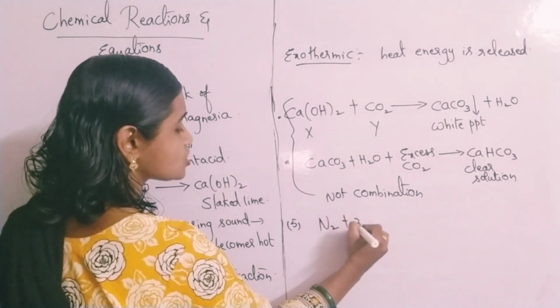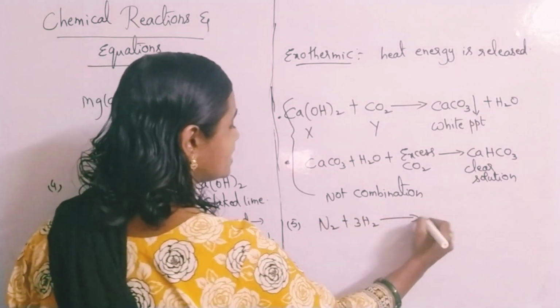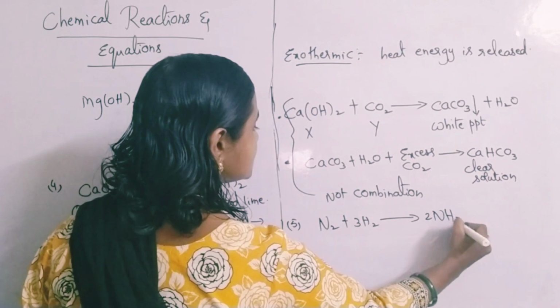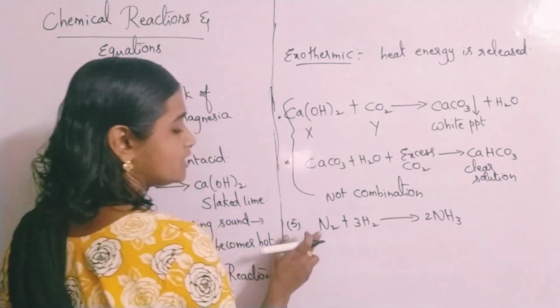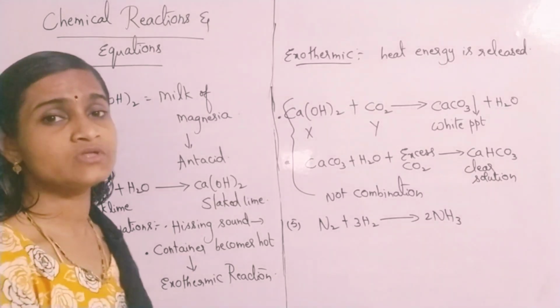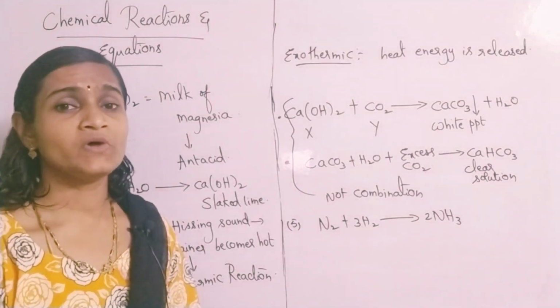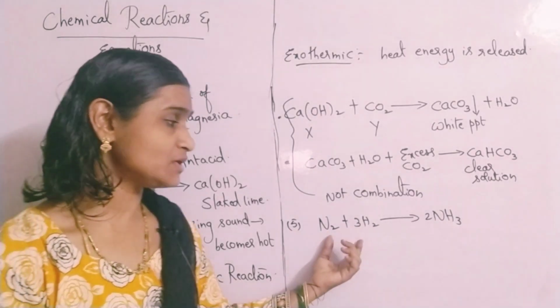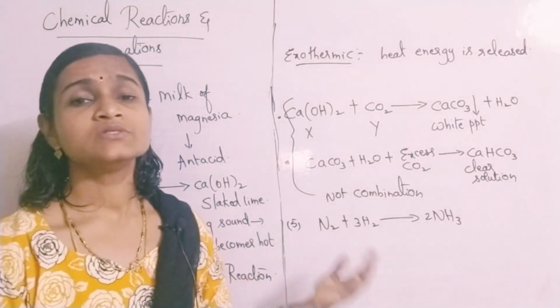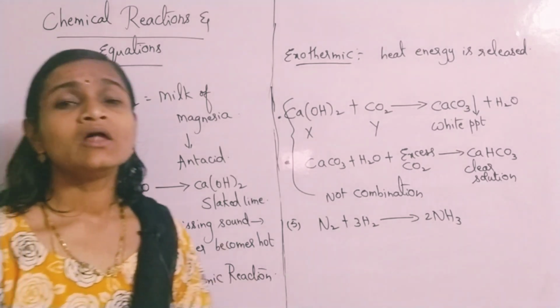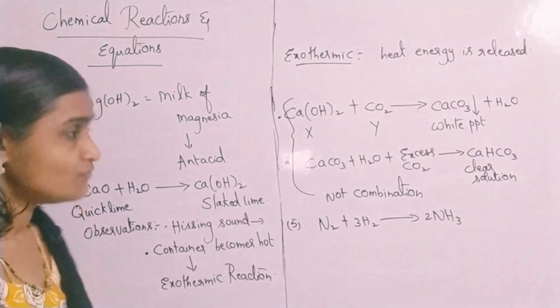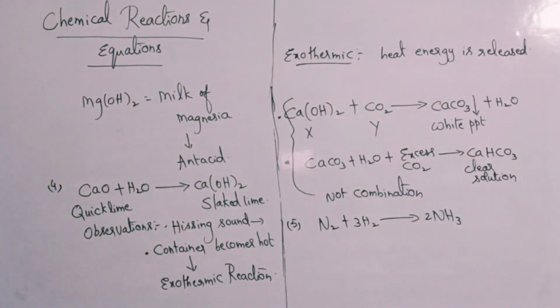N2 plus 3H2 gives rise to 2NH3. This is the formation of ammonia. NH3 means ammonia. Nitrogen reacts with hydrogen to form ammonia. Here also the reactants are 2 and the product is 1 only, so it comes under combination reactions. Like that, you have many examples of chemical combination reactions.